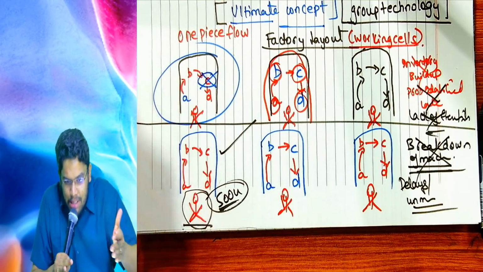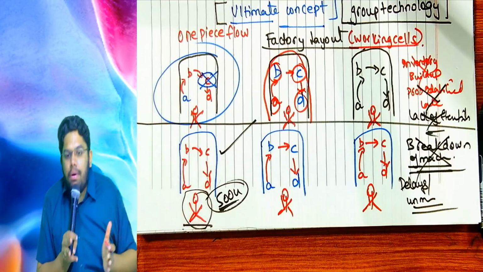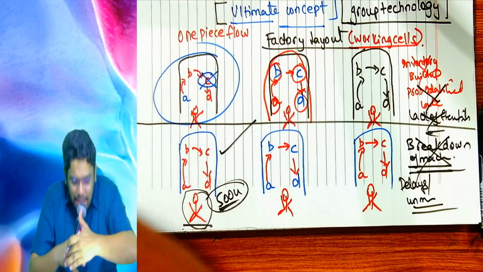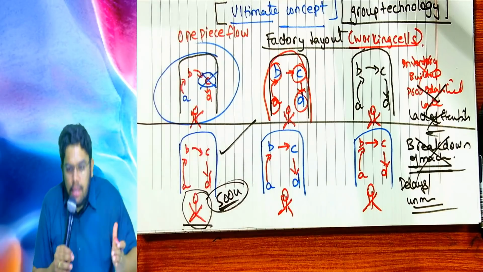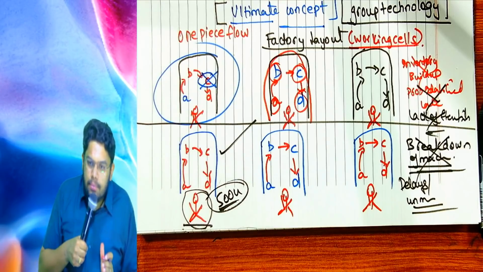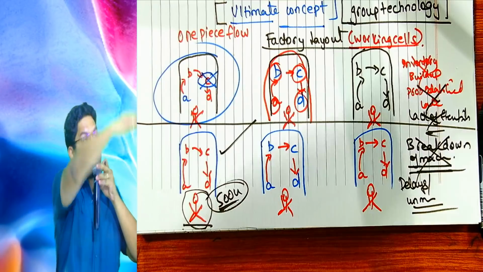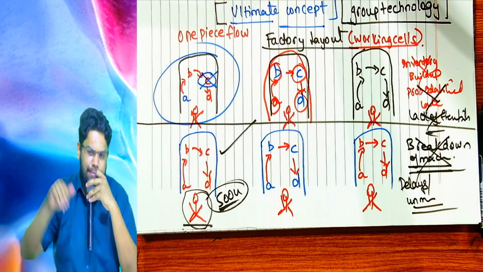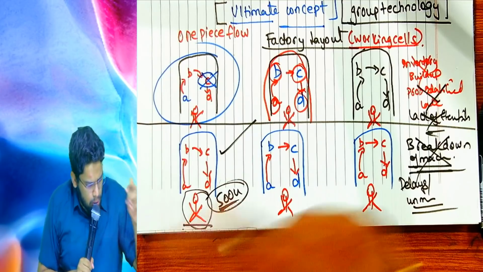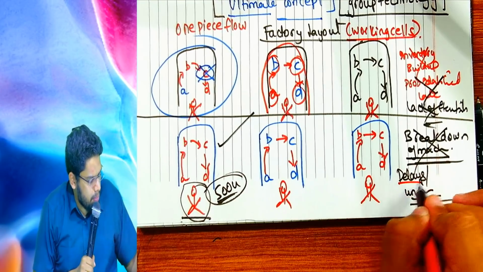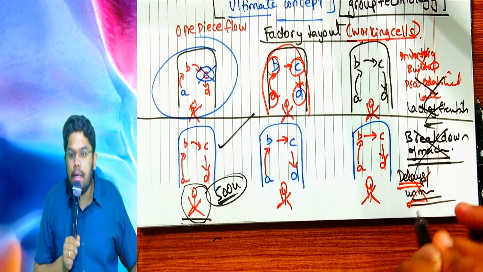When movement happens within a limited area, movement will be faster, movement will be quicker, delays will be lesser because it is within a working cell. Not like traditional, from that building to this building, from this building to that building, not like that. Are you following, sir? So, even the delay because of movement will also be reduced.